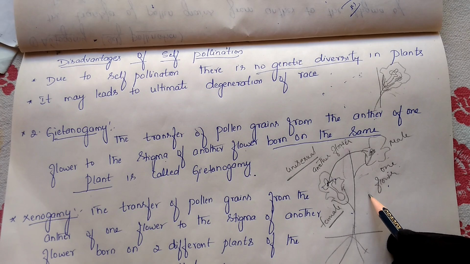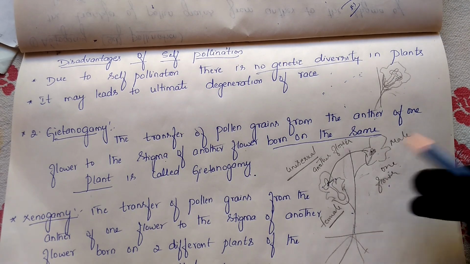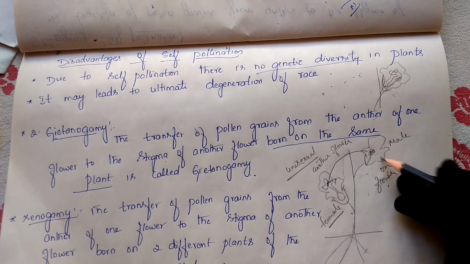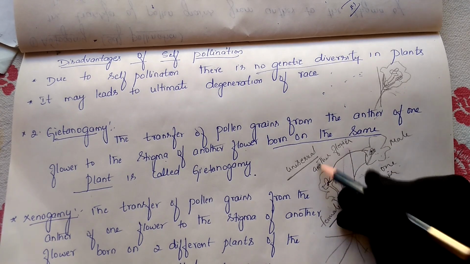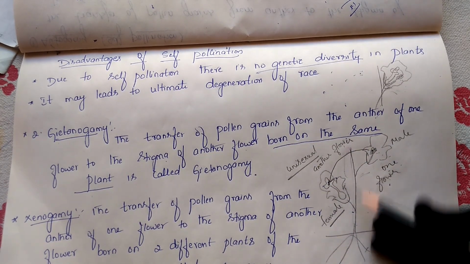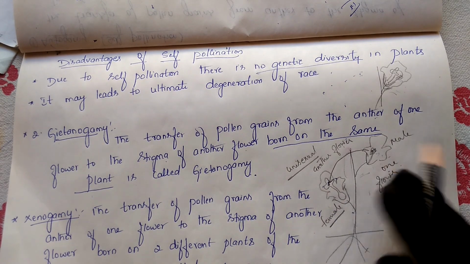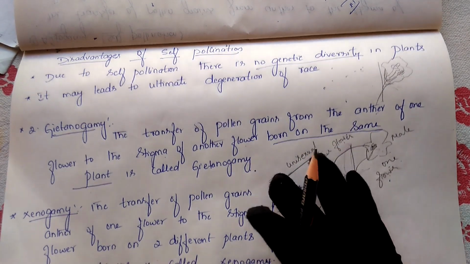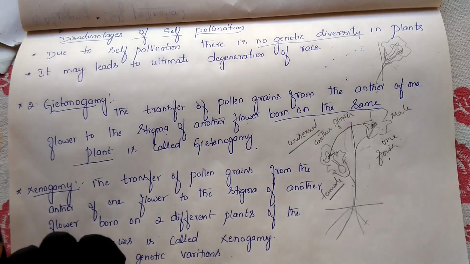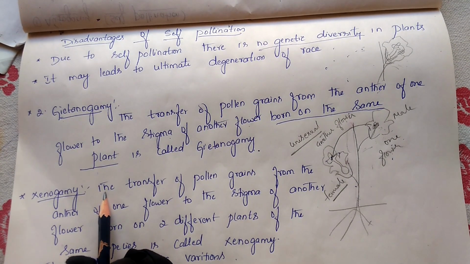So understand geitonogamy. Geitonogamy is nothing but the transfer of pollen grains from the anther of one flower to the stigma of another flower born on the same plant. These two flowers are born on the same plant, so this condition we call geitonogamy. Whereas the third type, as I said, is xenogamy.